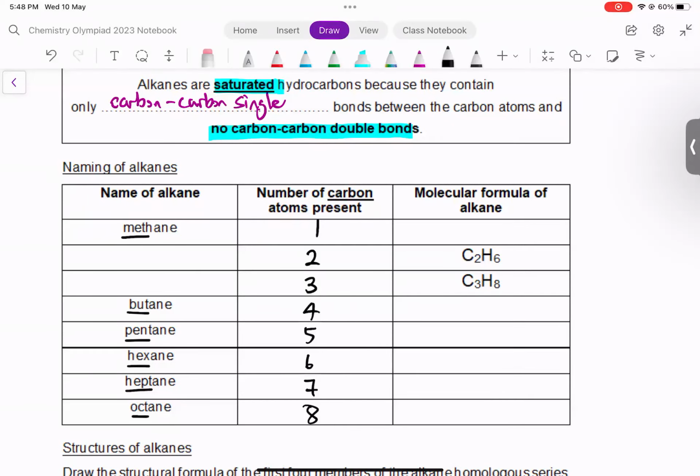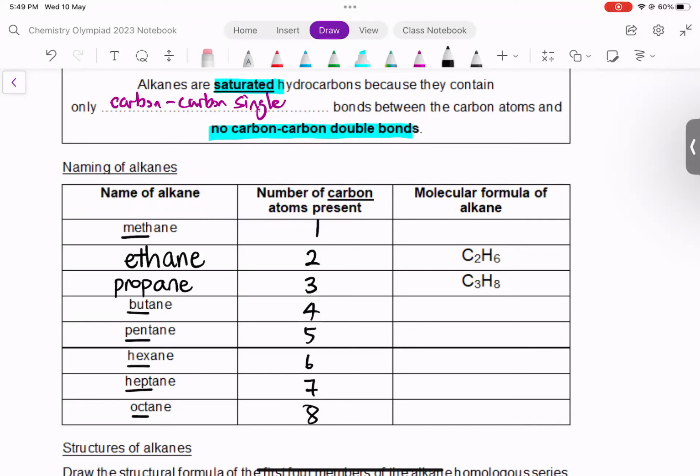The second part of the name, ane, A-N-E, tells you it's an alkane. So we have a few missing blanks there. 2 carbon atoms, the prefix is eth, so it's ethane. 3, the prefix is prop, so propane. Okay, so that fills up the names of the alkanes there.